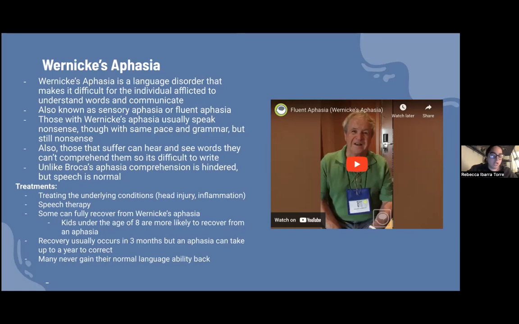Treatments include treating the underlying conditions such as the head injury or the inflammation if they have it. Speech therapy is the number one treatment for aphasias. Some can fully recover from Wernicke's aphasia. Kids under the age of 8 are more likely to recover from an aphasia, and recovery usually occurs in 3 months, but an aphasia can take up to a year to correct, and some may never gain their normal speech ability back.